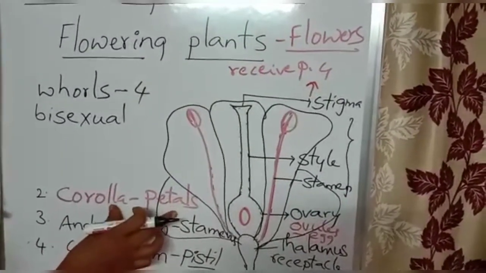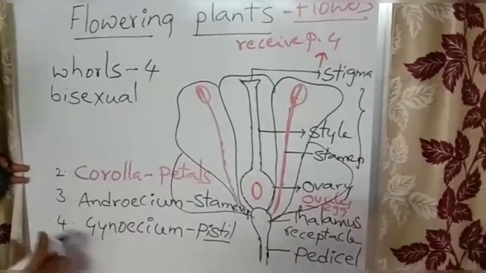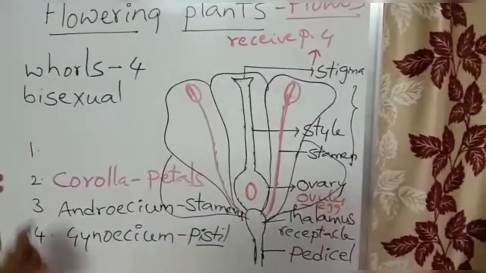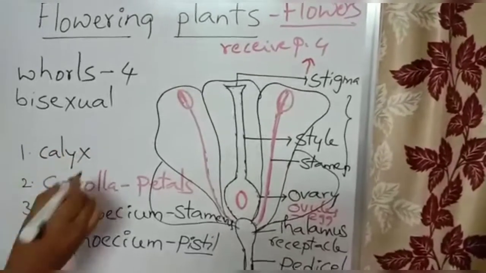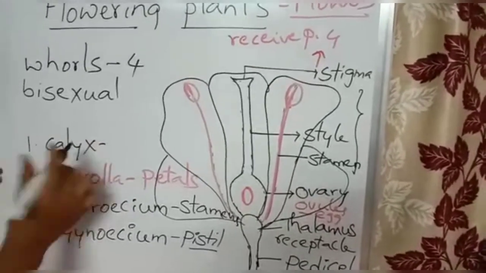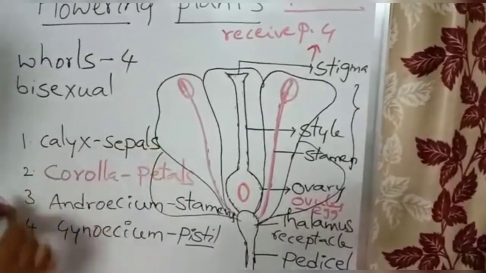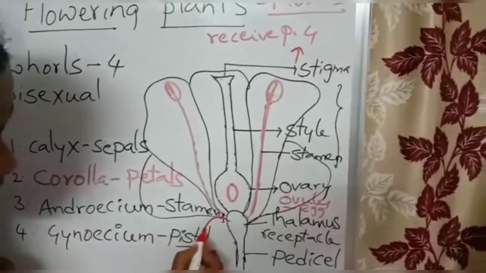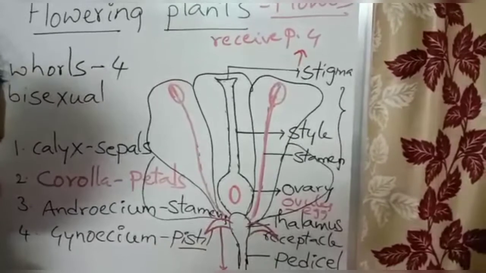during pollination. So that is the second whorl from outside to inside, and the outermost whorl is calyx. And the parts of calyx are called sepals. Look, for example, these are the sepals.